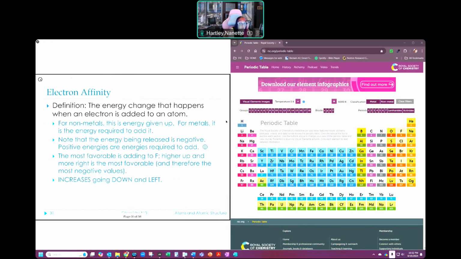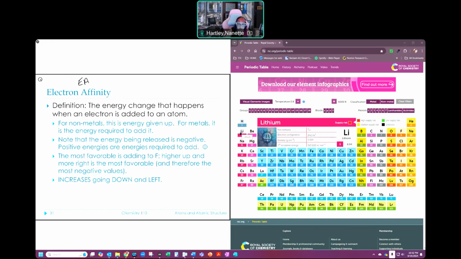We also have to be able to talk about electron affinity, and this is generally referred to as EA. It makes a lot of sense, I think. It's defined as the energy change that happens when an electron is added to an atom. So if I add an electron, it's how much energy changes. Now, if I add an electron to a metal that does not want it, so if I come over here and I say, hey, lithium, take another one, it's like, no, I don't want that. So it takes a lot of energy to add it. Okay.